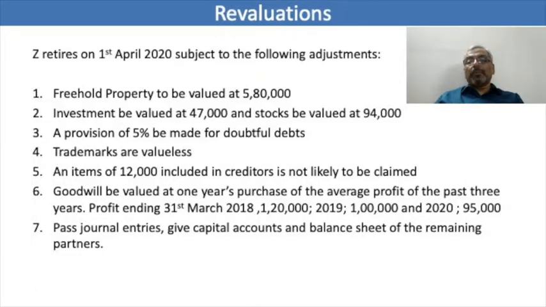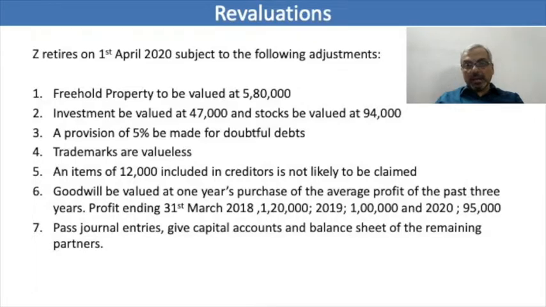the remaining partner. So we'll first start the solving of the sum, but first we'll calculate the goodwill and then we'll find the average goodwill and we'll see how much money has to be paid to the retiring partner. After that, since the question has asked us to pass the journal entries, we'll do the journal entries and we will not make the revaluation account, because the question has not asked us to make the revaluation account.